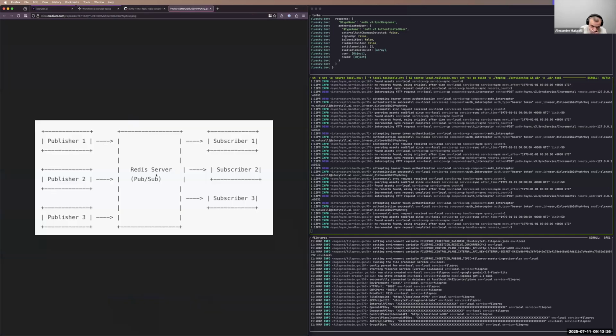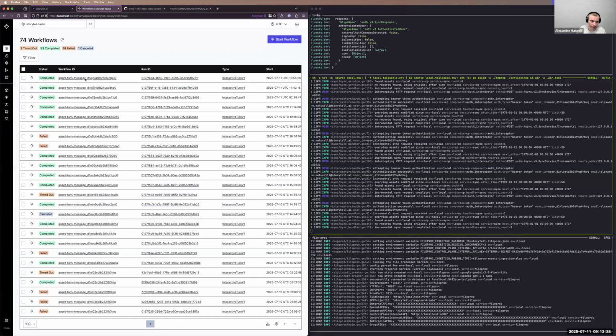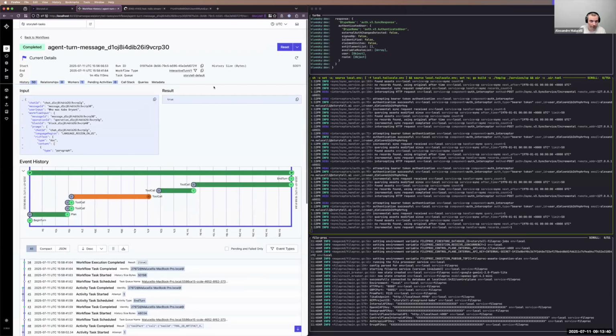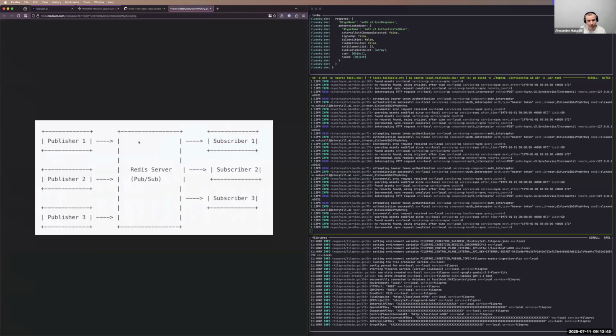The way it works now, we add a queue message in the system. Basically, the publishers will be the workers from Temporal that we have for processing tool calls and everything else. They publish messages to this stream, and the server responsible for streaming to the user subscribes to those messages and streams them back to the user. This way we can have multiple workers on Temporal and multiple servers handling HTTP requests from users. This is the simplest I can make this complicated architecture.